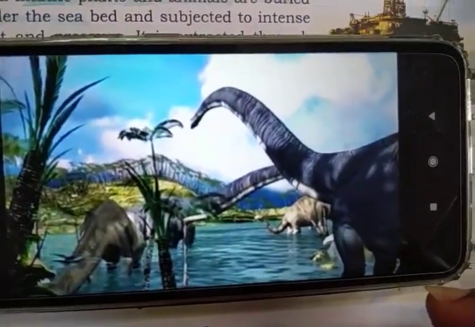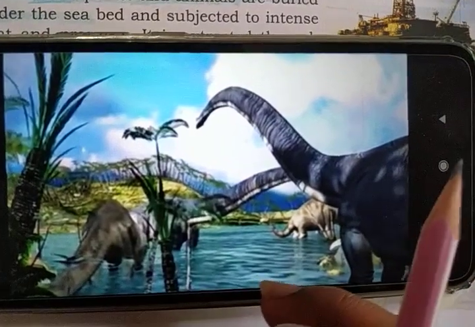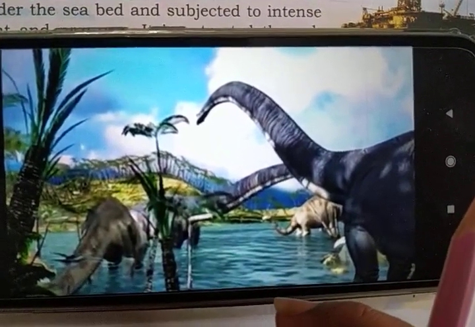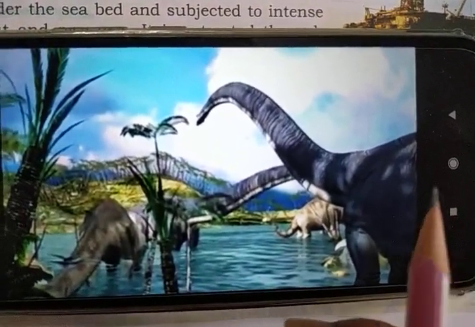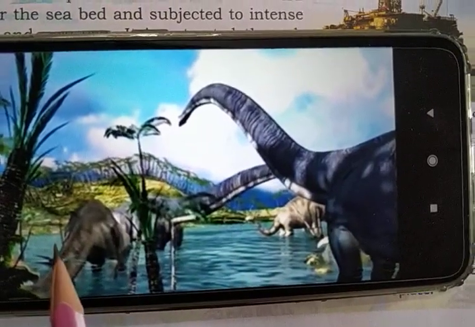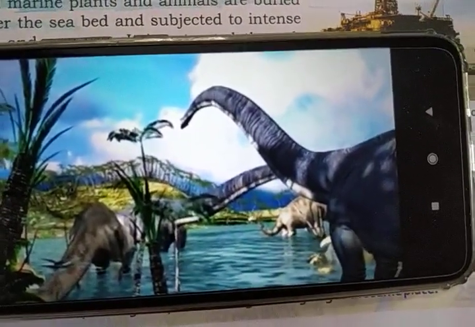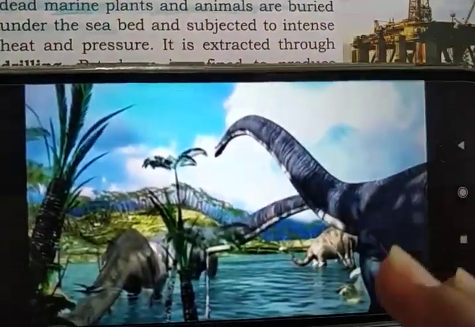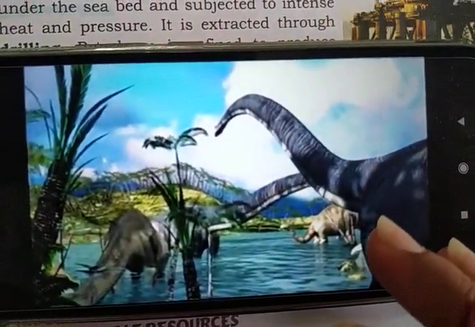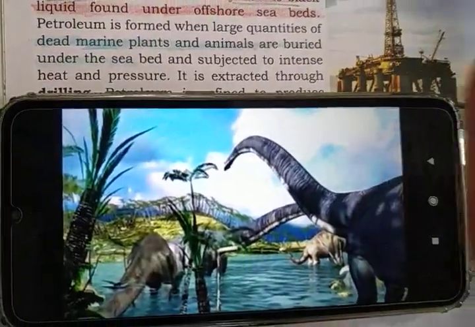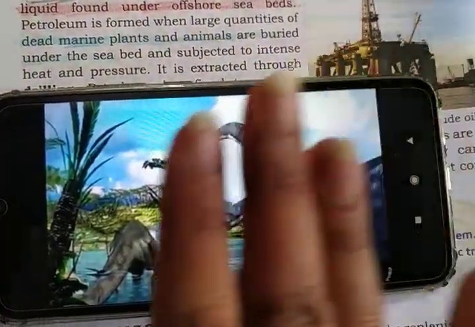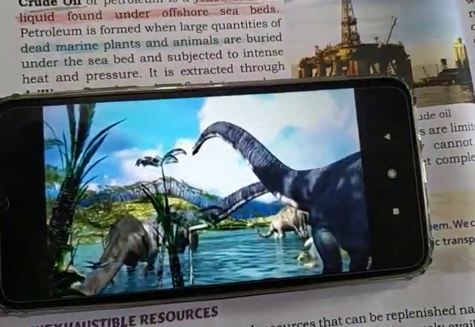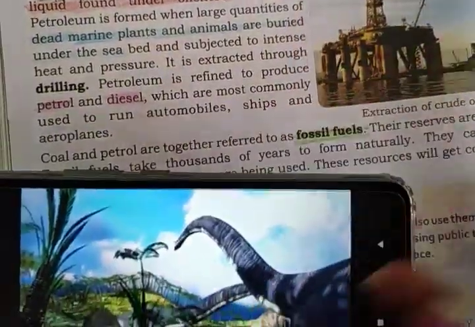So what happened after that? You all know that these trees and animals died. ये मर गए, and they died and went under the surface of the earth. They were covered by the soil. And after millions of years, the soil layers came over these animals over and over and over. तो क्या हो गया? बहुत ज़्यादा thick layer बन गई.